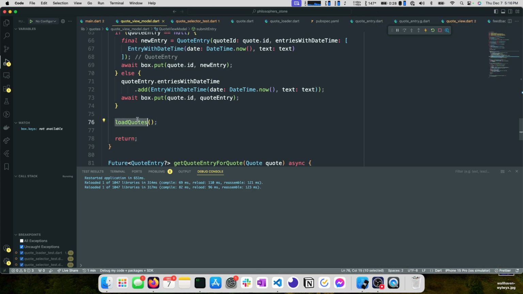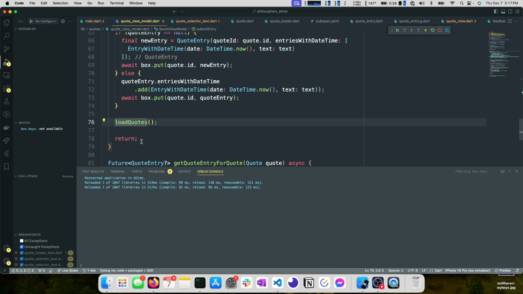So this returns a future too, so why don't we need to await this? That's a really great question. The reason we don't need to await this is because we don't have logic after this that depends on this being completed. Loading quotes and getting the most up-to-date data depends on the data being saved. So we need to await the puts in that box because that's how we save that data. Once we have done those puts, though, we don't necessarily need to await this.